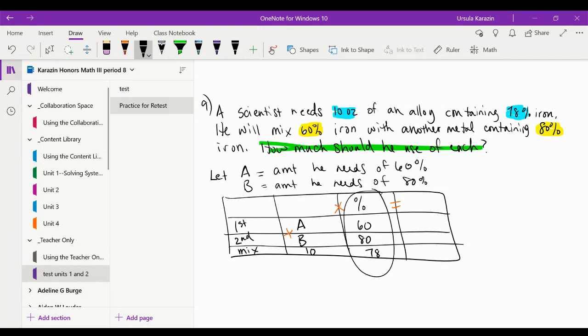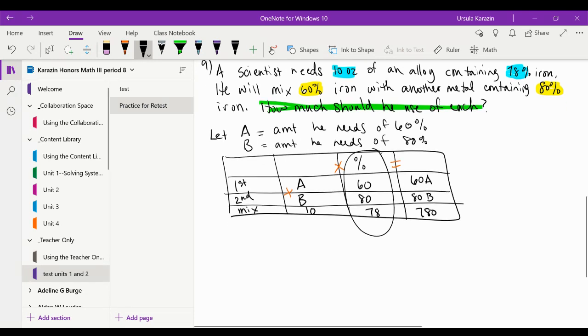You don't try to add 50% plus 50% and get that you're going to get 100% off some item. But we can add from the other columns. However, we don't know what's in the third column yet. So let's not try to add until we know what's in it. And how do we get the third column? By multiplying. So this one is 60A. This one is 80B. And this one is 780. Okay, so notice I just multiplied across.